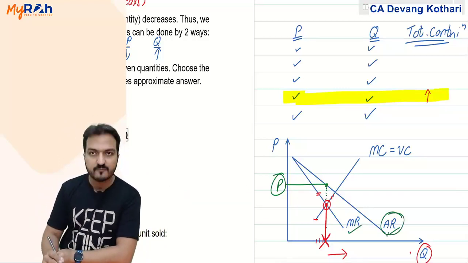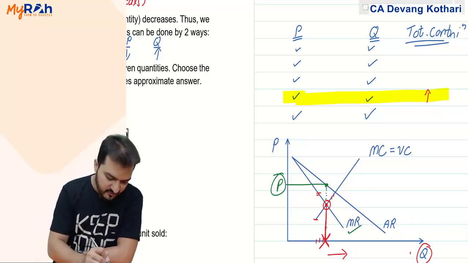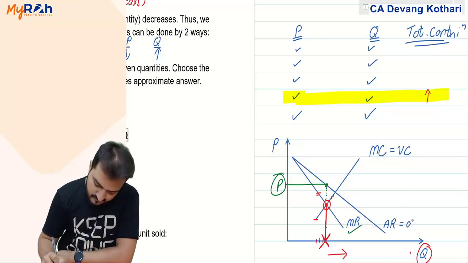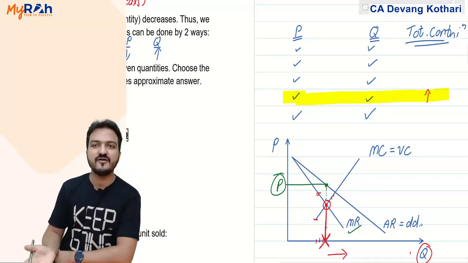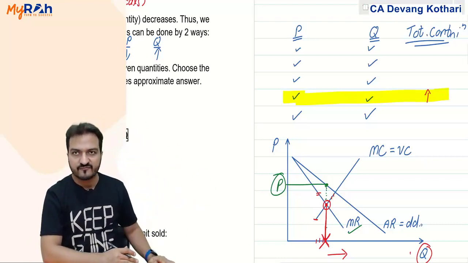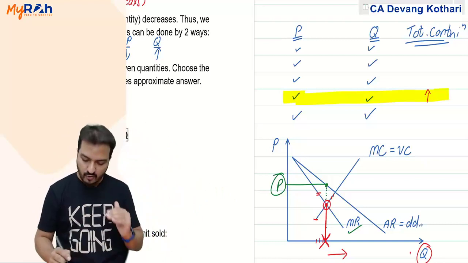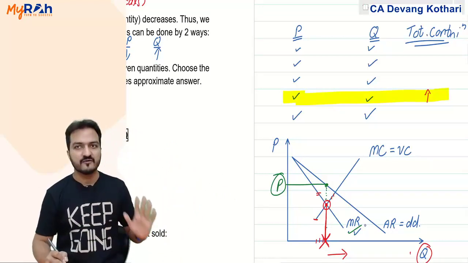Average revenue here indicates the graph of demand. Average revenue is basically the demand graph. You see that line itself is a demand graph. Yes, from the demand graph, from the demand equation, we will make the equation for marginal revenue.